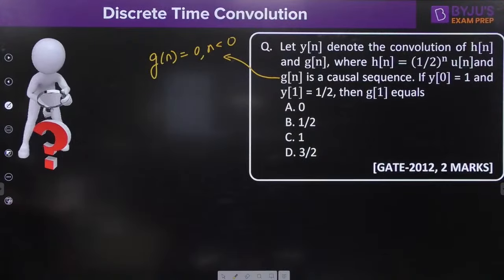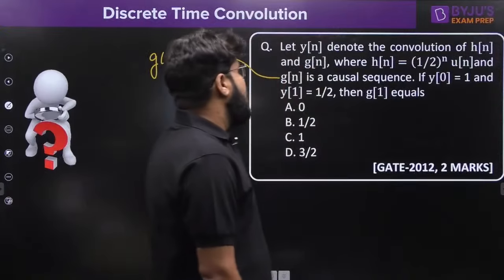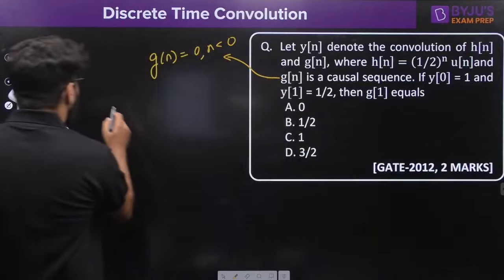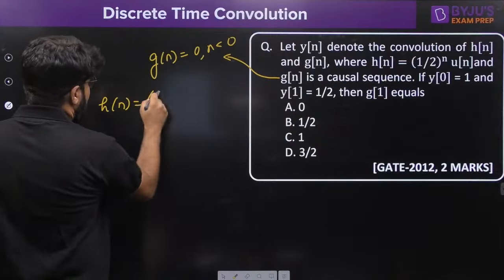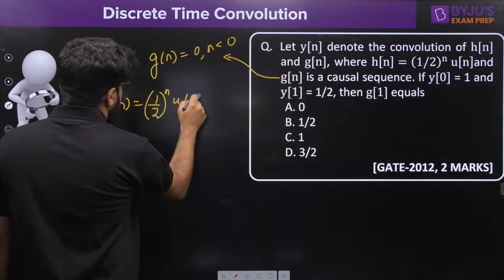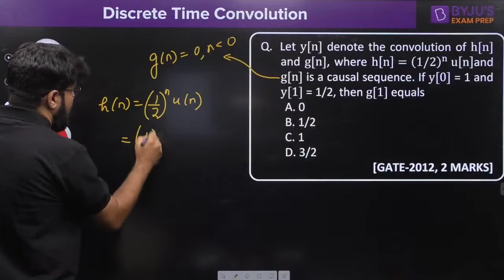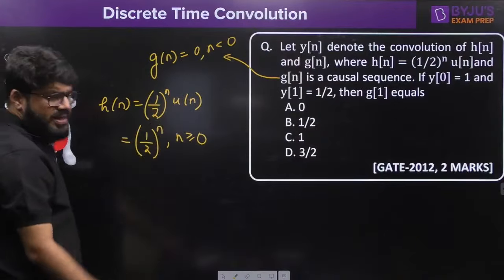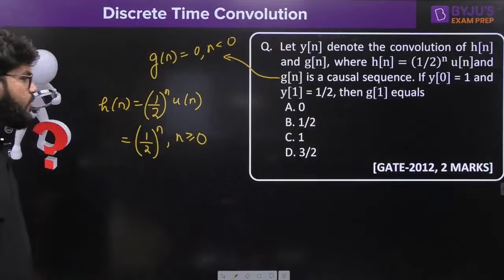Okay, so g[n] is a causal sequence, so g[n] is equal to 0 for n less than 0. If y[0] is 1 and y[1] equal to half, what should be the value of g[1]? So first of all, let me write down what h[n] is given to me. h[n] is (1/2)^n u[n]. That means h[n] is equal to (1/2)^n only for n greater than or equal to 0. Why? Because u[n] is written, so only n greater than or equal to 0 will come.